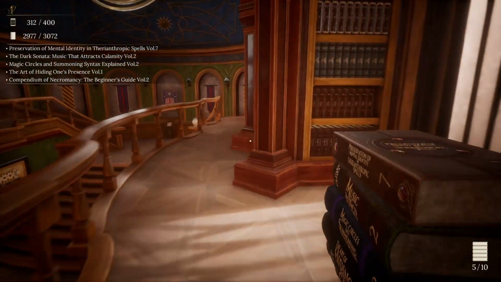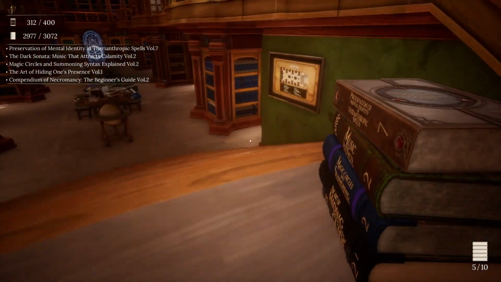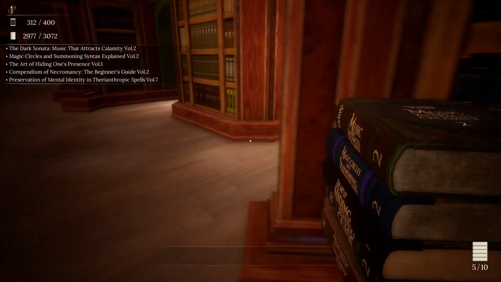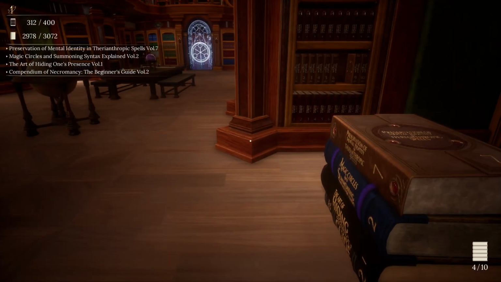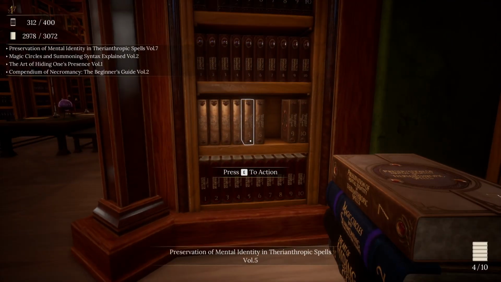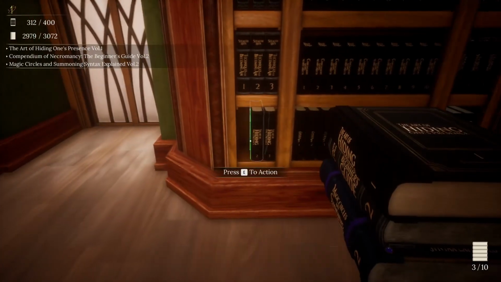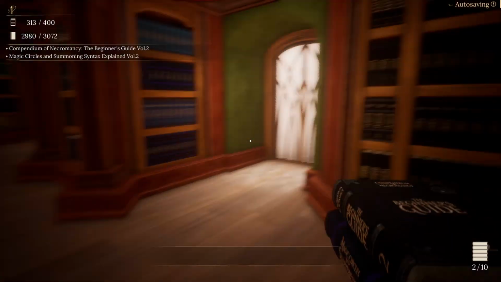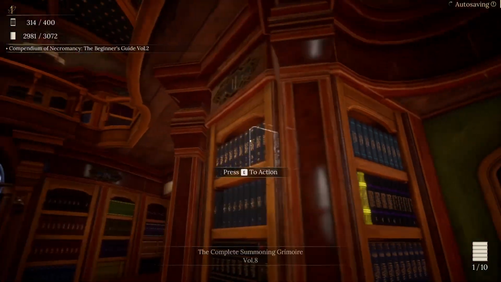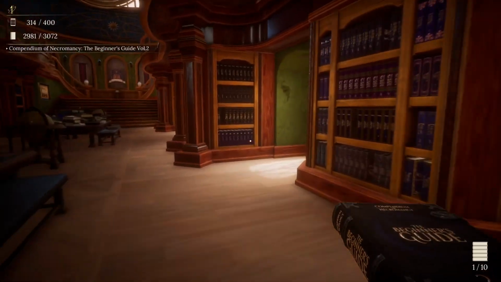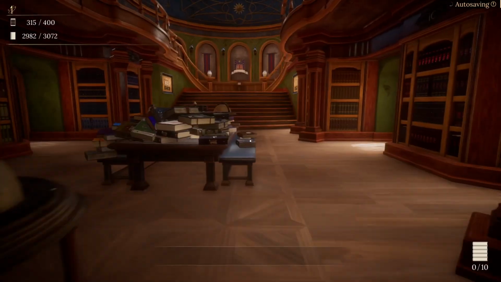Transfiguration, Music, Summoning, Stealth, and Necromancy. Okay. The Dark Scenario that Attracts Calamity, Volume 2 goes right here. Preservation of Mental Identity and Theranthropic Spells, Volume 7 goes right here. Art of Hiding One's Presence, Volume 1 goes right here. That completes Stealth off. Magical Circles and Syntax Summoning Explained, Volume 2, which we still got some for that, and Compendium Necromancy, the Beginner's Guide, Volume 2, right here. Okay.